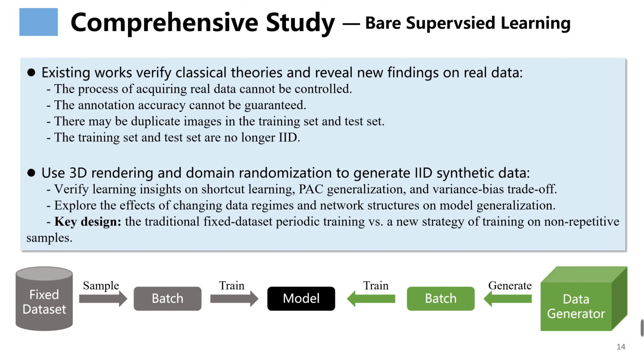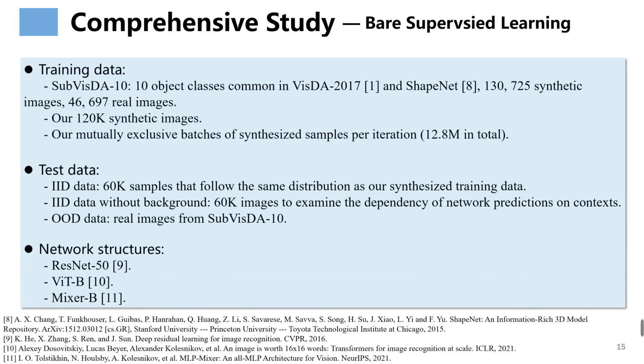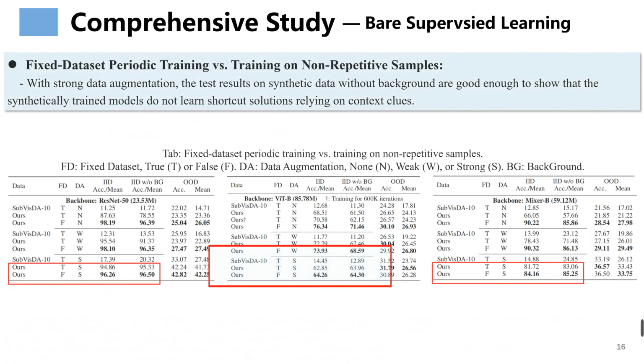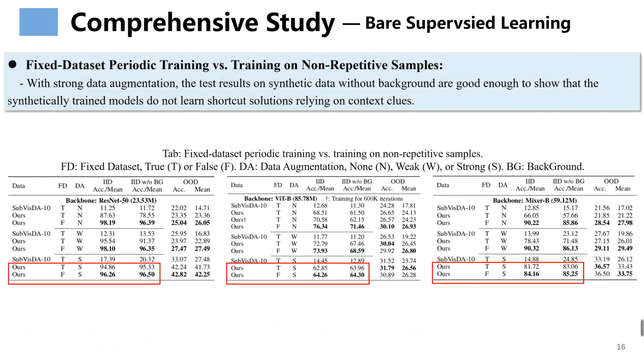Among the experiments, the key design is to compare the traditional fixed dataset periodic training with the new strategy of training on non-repetitive samples. These are the training data, test data, and network structures for the empirical study of bare supervised learning. For the empirical study on fixed dataset periodic training versus training on non-repetitive samples, we find that, with strong data augmentation, the test results on synthetic data without background are good enough to show that the synthetically trained models do not learn shortcut solutions relying on context clues.